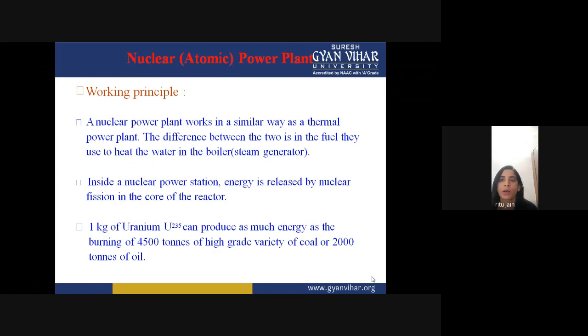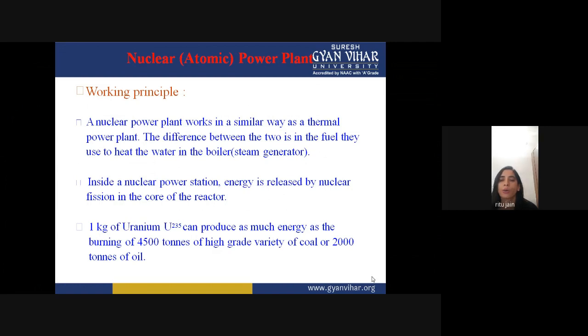The difference between the two is in the fuel they use to heat the water in the boiler. In the thermal power plant, we were using fuel like coal or some gases, but in a nuclear power plant, the fuel is different. Inside a nuclear power station, the energy is released by nuclear fission in the core of the reactor.